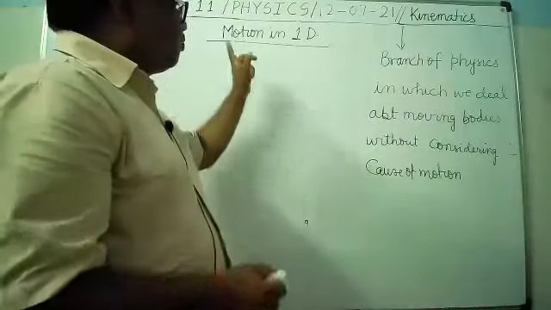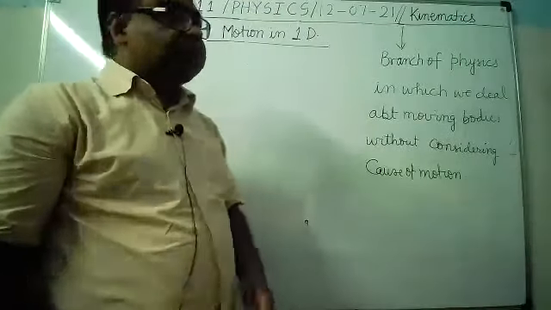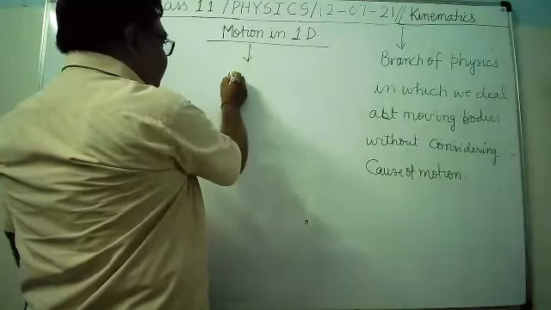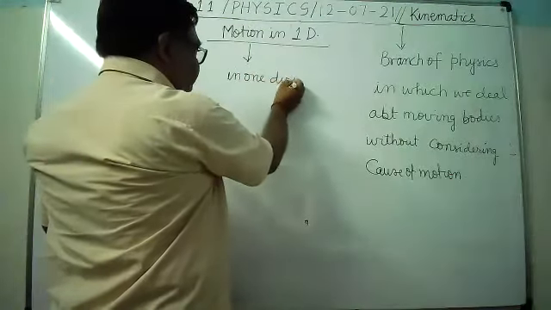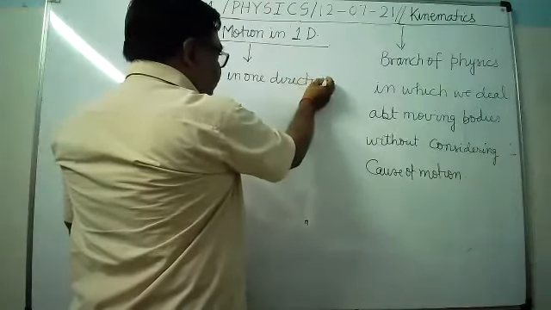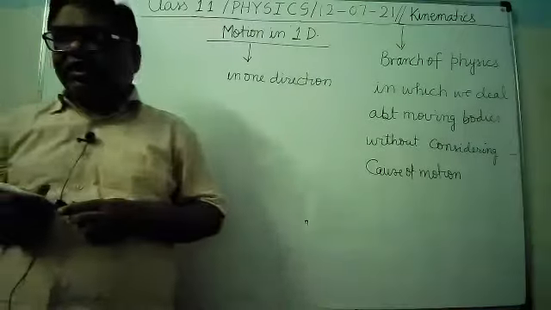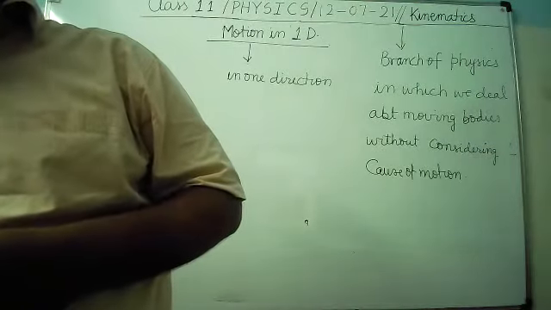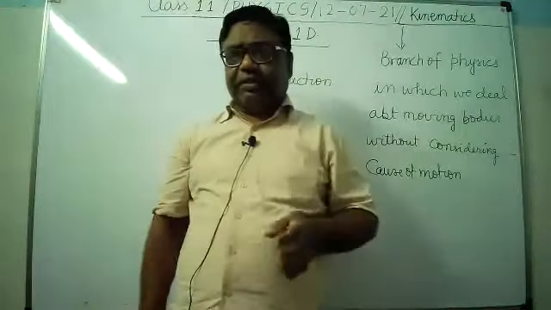Now in this chapter, we will study motion in one dimension. Motion in one dimension means in one direction. It's clear? We will discuss the motion only in a specified direction. Now, what is motion in one dimension, motion in two dimensions, motion in three dimensions?